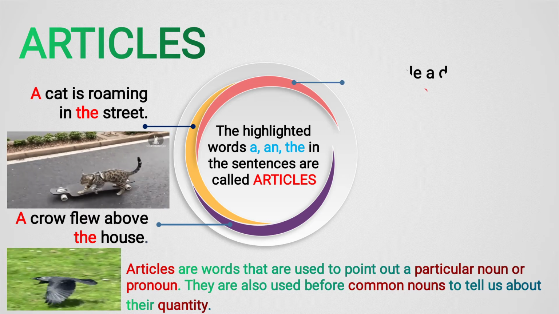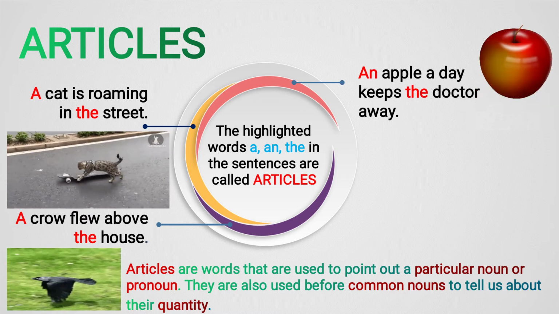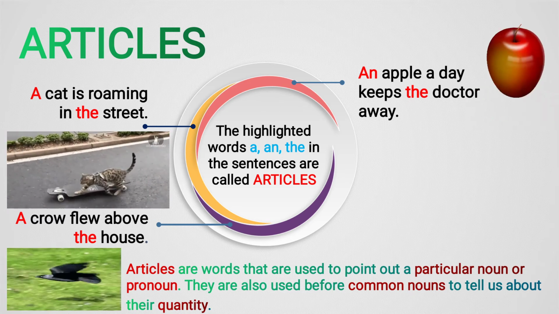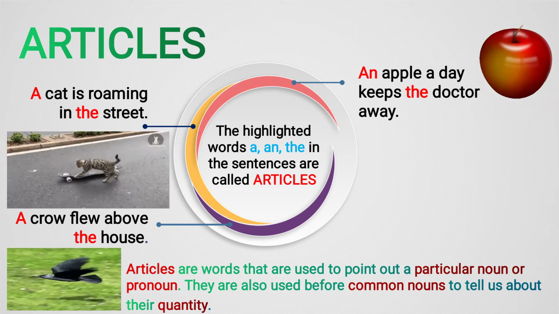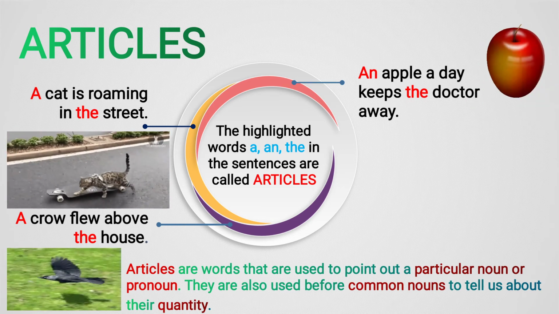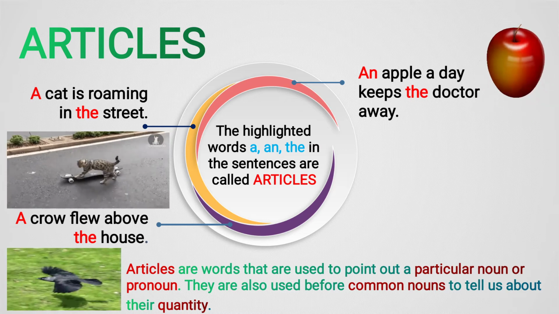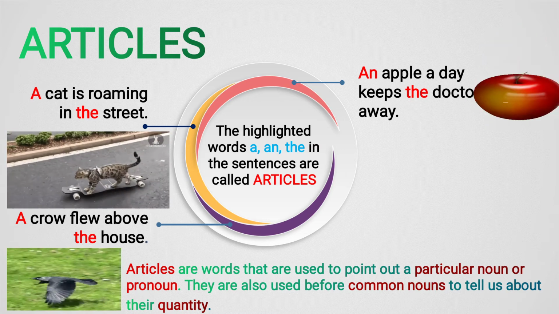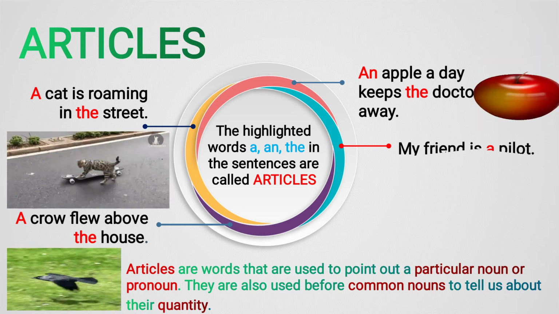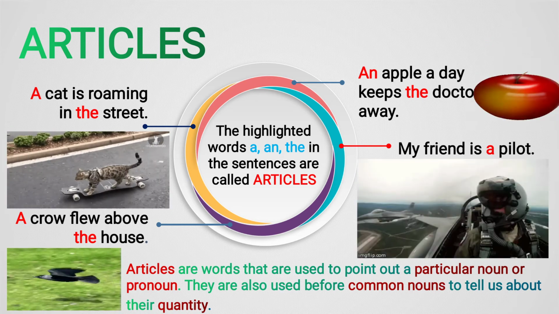Third example we'll see: An apple a day keeps the doctor away. Now here you see apple is a noun. Okay. So we have used article an. So now we have learned three articles, a, an and the. One more example we'll see: My friend is a pilot.